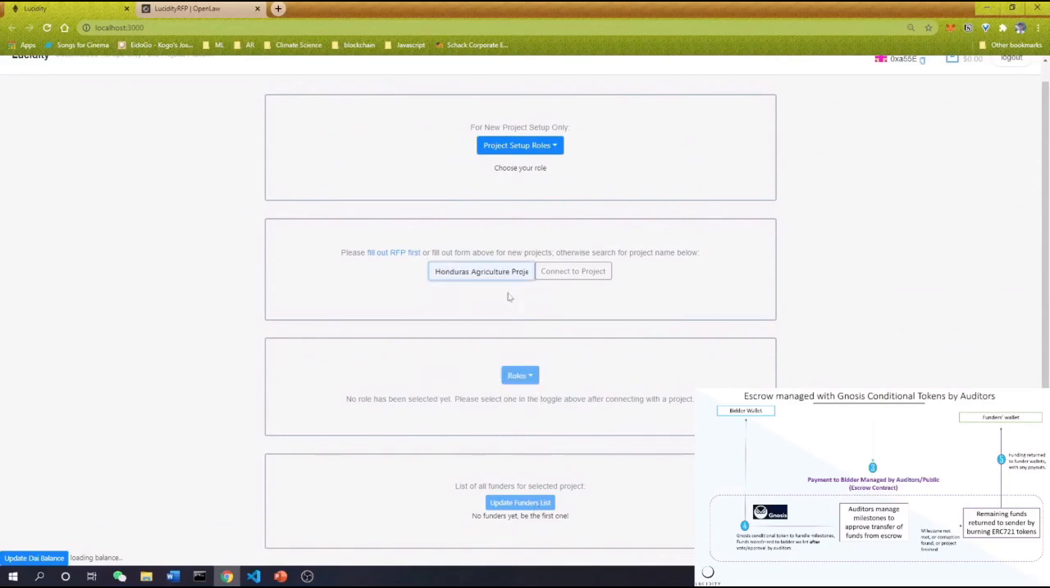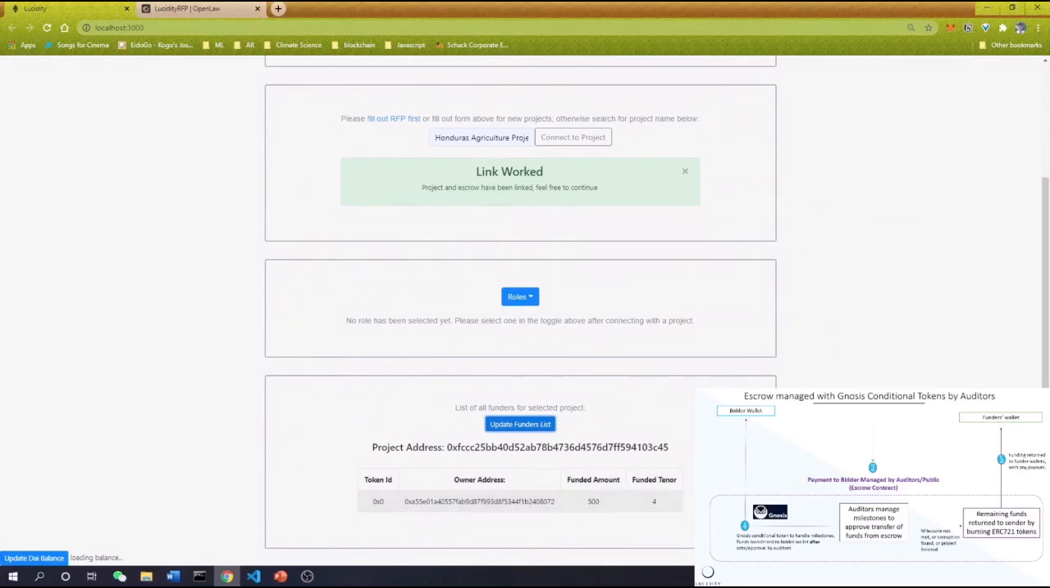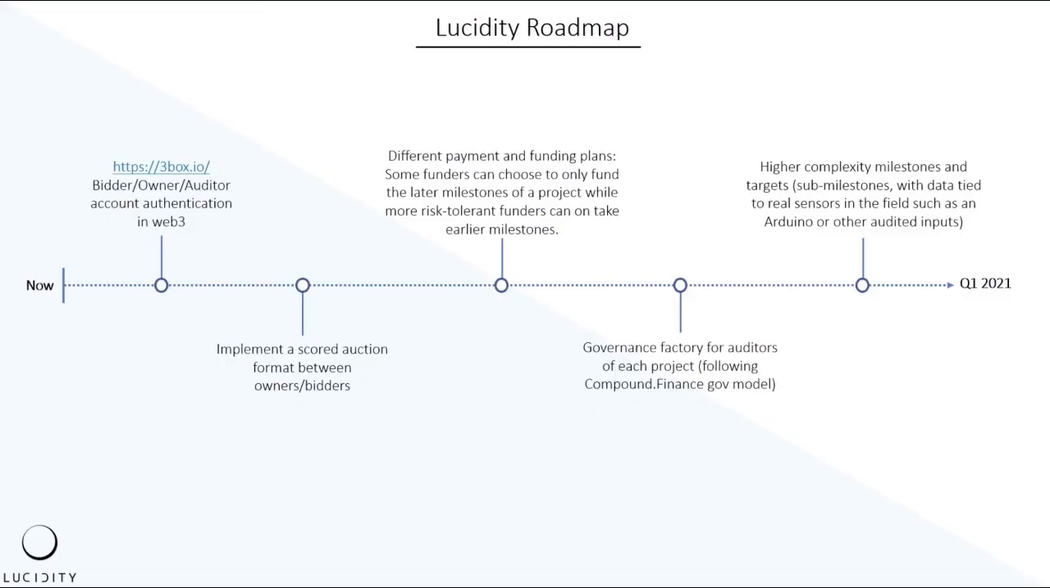Ultimately here, we're also using The Graph to track all new projects and all new funders. So I can see the project as well as fund data here. So for the rest of the year, we're planning on adding account authentication, a scored auction that's more transparent, the ability to choose the milestone you fund based on risk tolerance, as well as data tied from real sensors or public voting into milestone reporting.